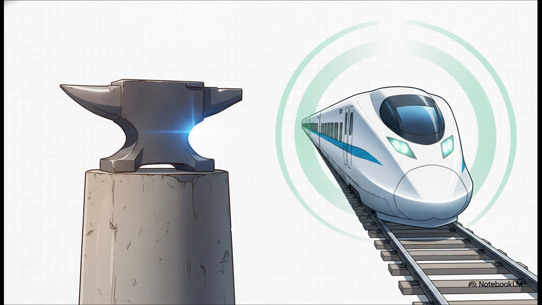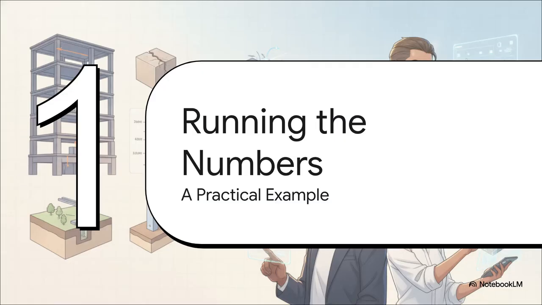Second, we have the serviceability limit state, or SLS. This is your comfort and durability check. It ensures the train vibrations won't annoy the passengers, the beam won't noticeably deflect, and the concrete won't develop those nasty microcracks under normal use. Okay, let's see how this actually plays out in part 4, running the numbers.